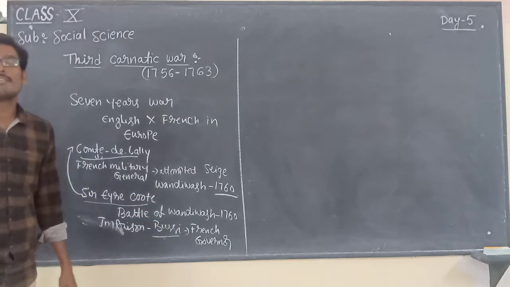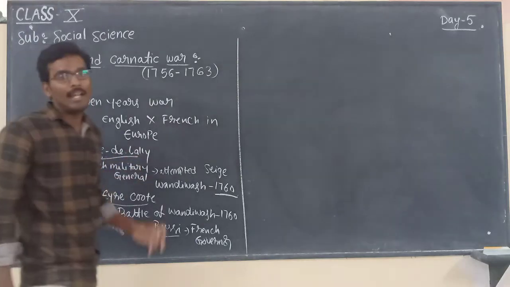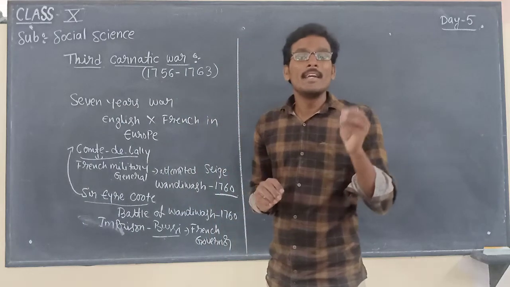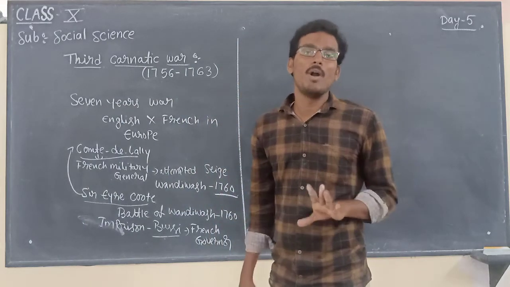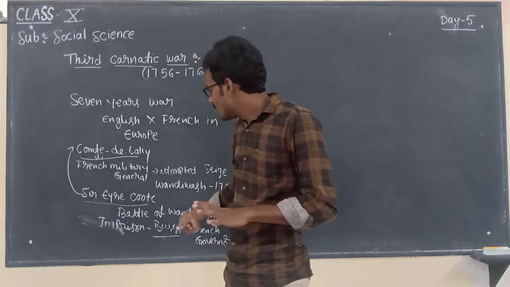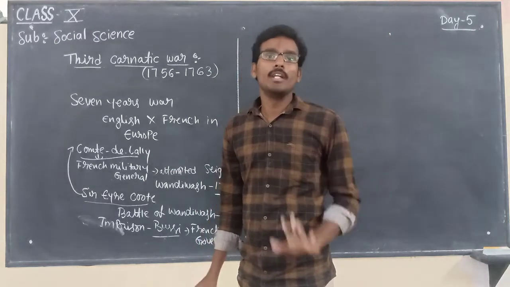Bussy is a French governor general. At that time, Count de Lally escaped from the battlefield and hid in Pondicherry. So remember, after the Battle of Wandiwash, Count de Lally hid in Pondicherry.